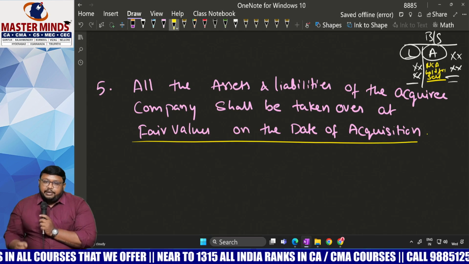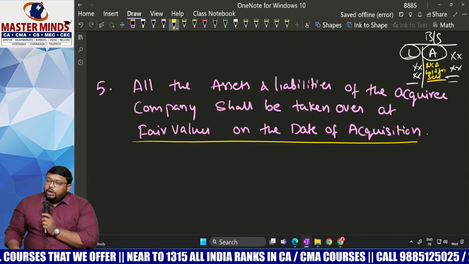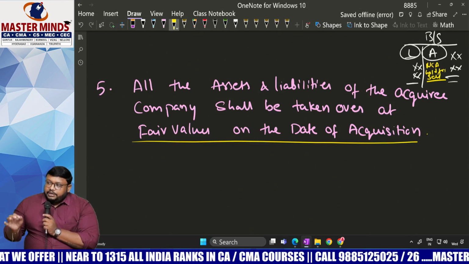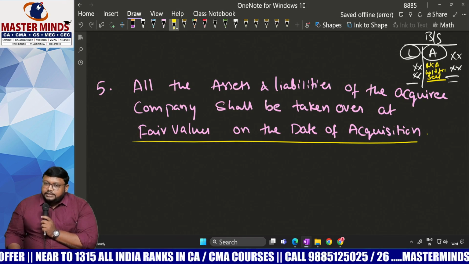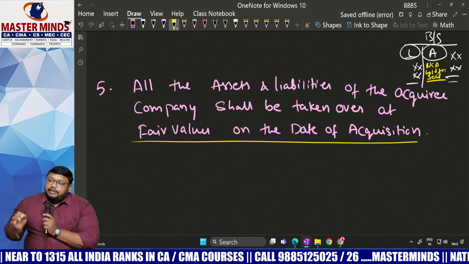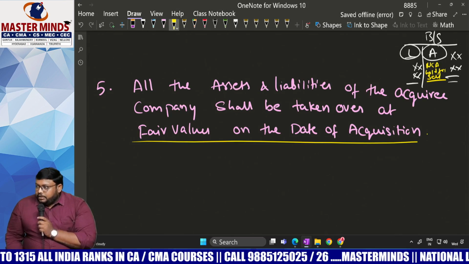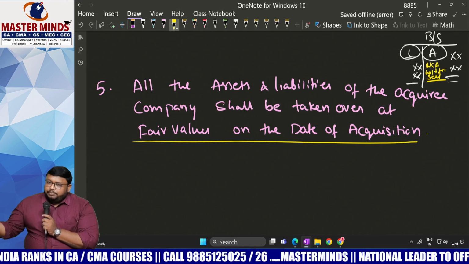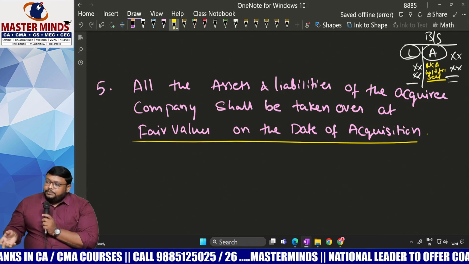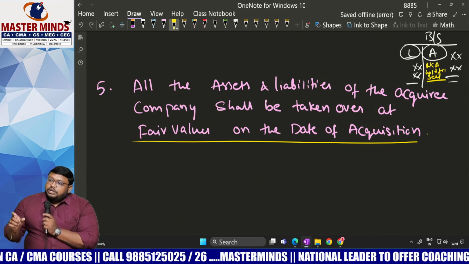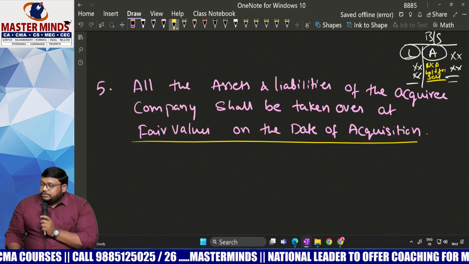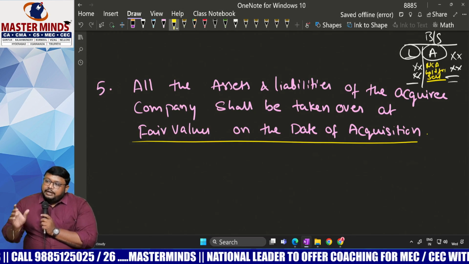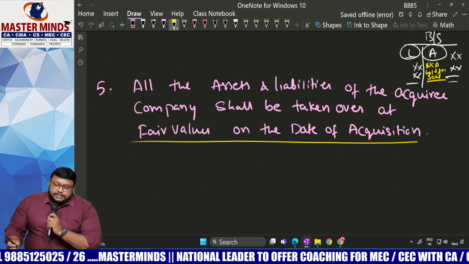One machinery I am having, it is held for sale. If I sell the machinery on the spot, I will get 1 lakh rupees. To sell that asset, I will incur 10,000 rupees expenses, such as sales commission to the brokers, transportation or whatever. So the cost of disposal is 10,000. So the net value, how much? 90,000. So we will recognize 90,000 here. Okay. So sixth point, write it down.